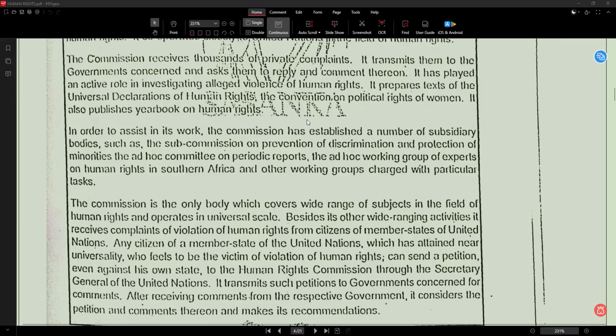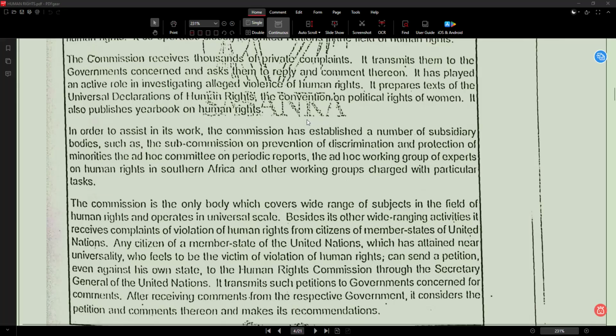Universal Declaration of Human Rights means global document of rights. Convention means agreement. Political rights of women means women's rights as politicians.